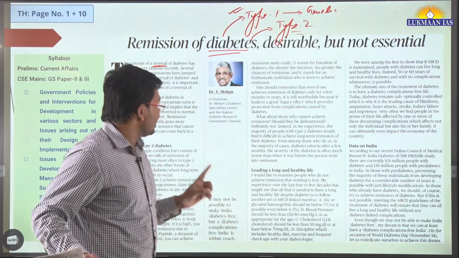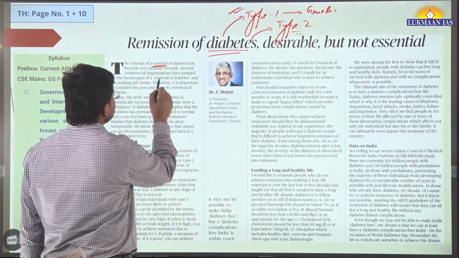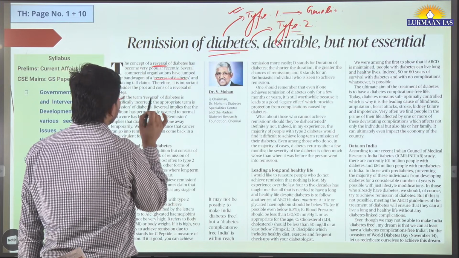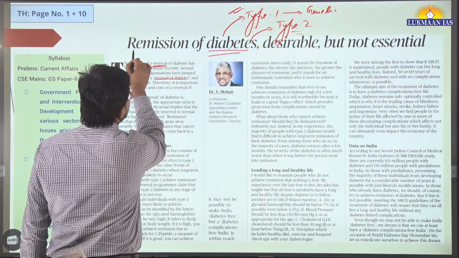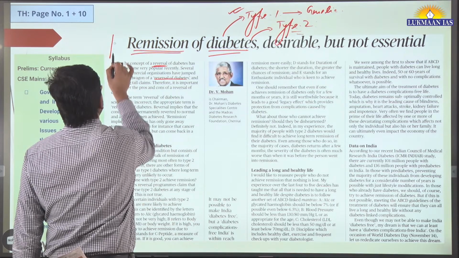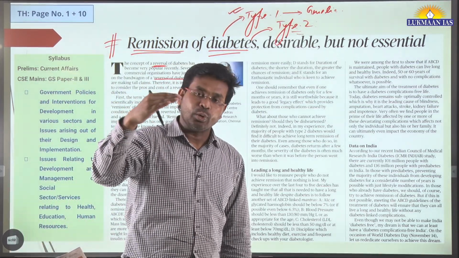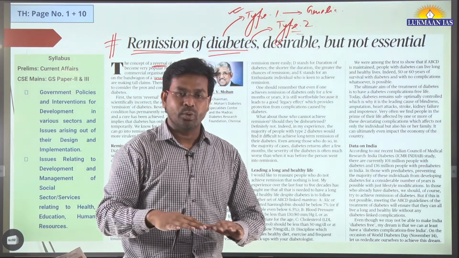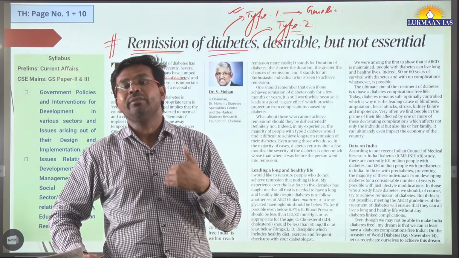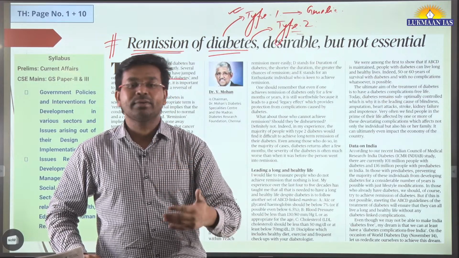Author says that instead of using the keyword reversal of diabetes, they can use the keyword remission of diabetes. What do we mean by remission of diabetes? It means controlling the diabetes to a certain extent so that a person can live healthy with the presence of diabetes itself.